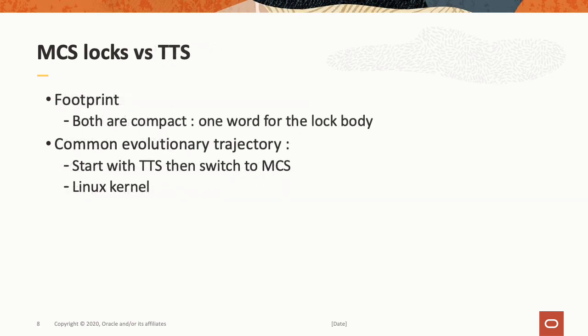Comparing the two, where do they come out roughly equal? Footprint, certainly. Both are compact, and ignoring the queue elements, there's only one word required for the lock body in both cases. It's very common to find convergent evolution. Software projects undergo a common trajectory. They'll start out with a test and set lock, then they'll switch to MCS. This has happened in the Linux kernel, for instance.